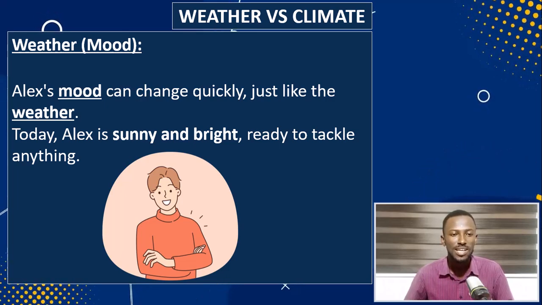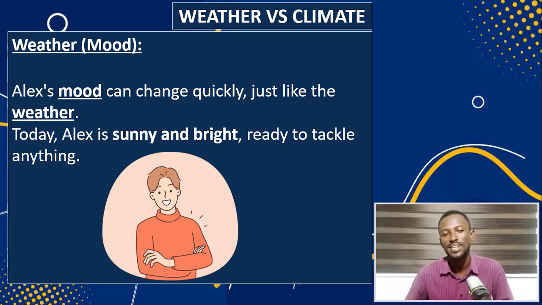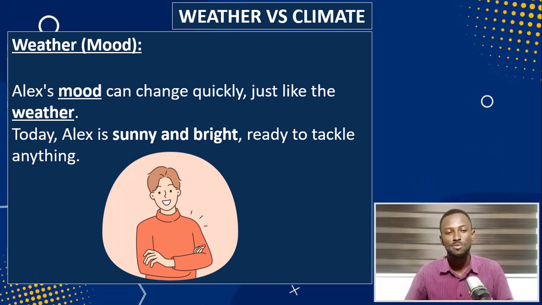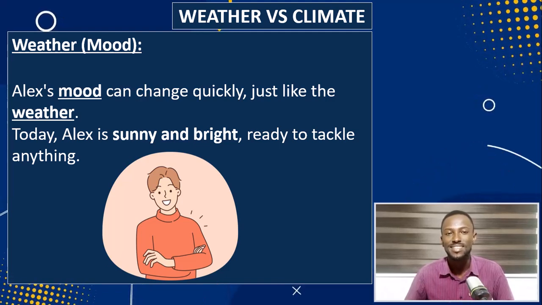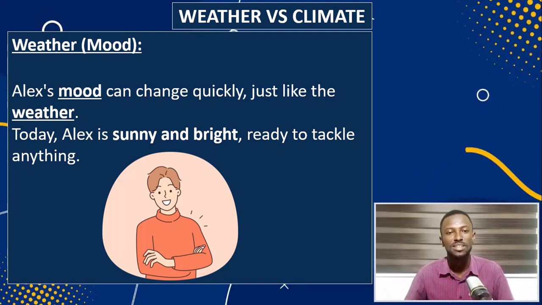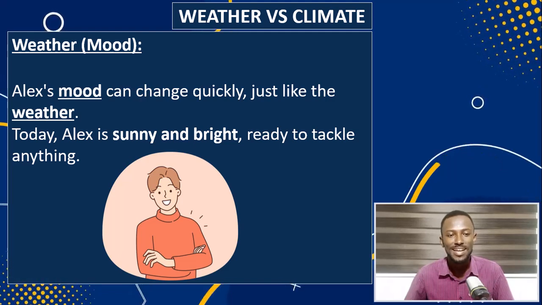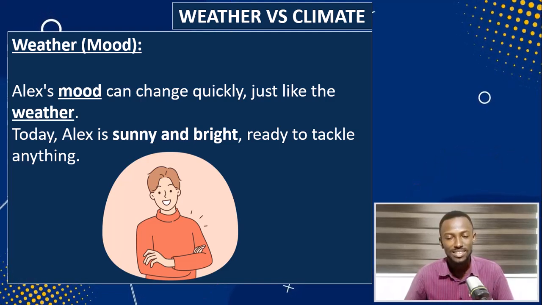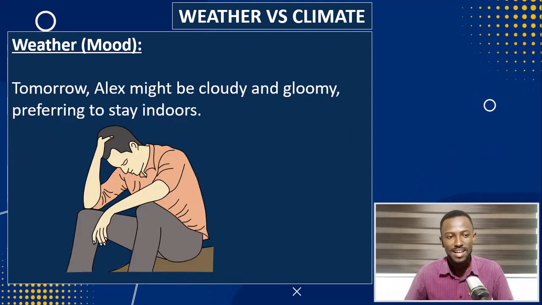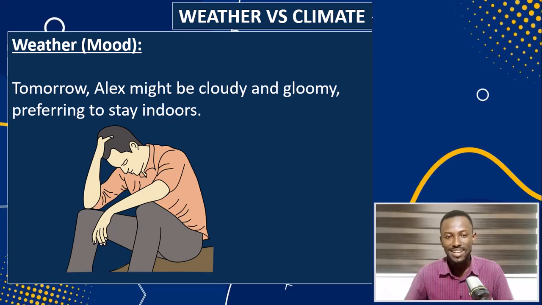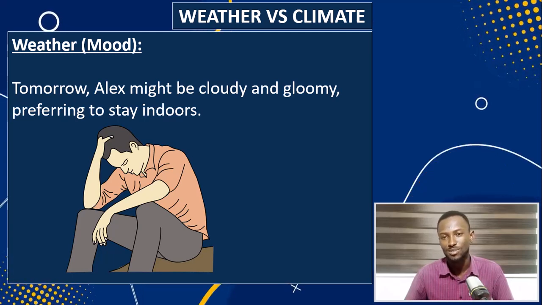So Alex's mood can change quickly, just like the weather. Today Alex can be very sunny and bright, ready to tackle anything at all. Just like sometimes we wake up and the weather is very sunny and bright, ready to allow us to partake in our daily activities. And then the next day, Alex can be very cloudy and gloomy.